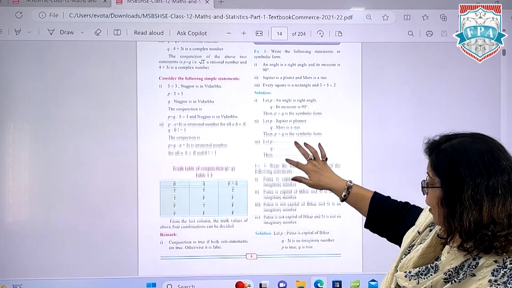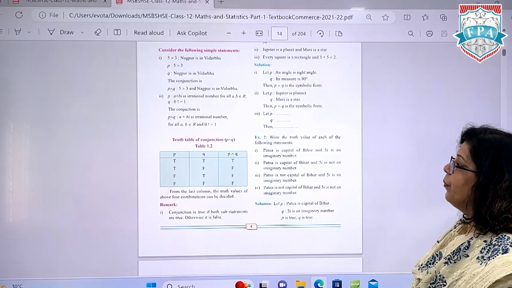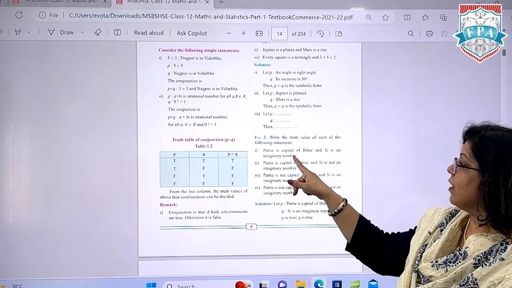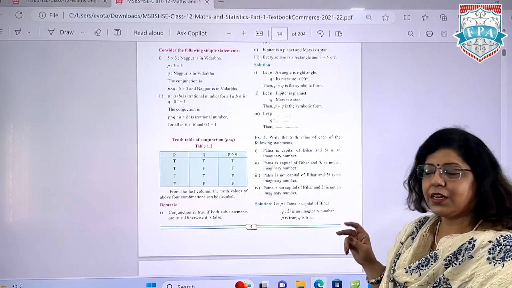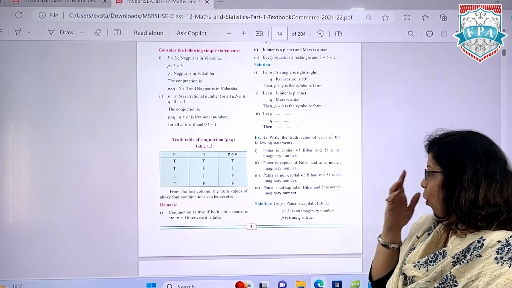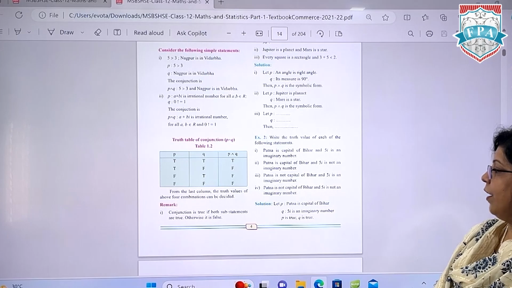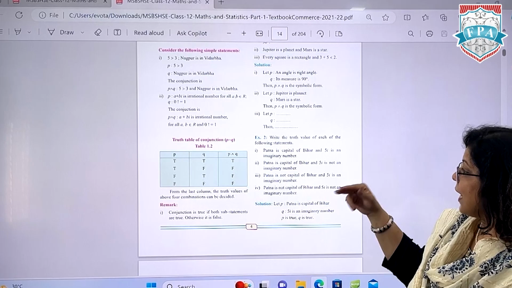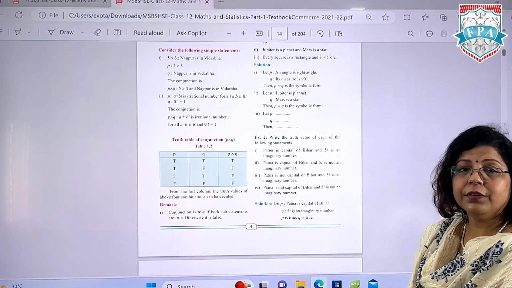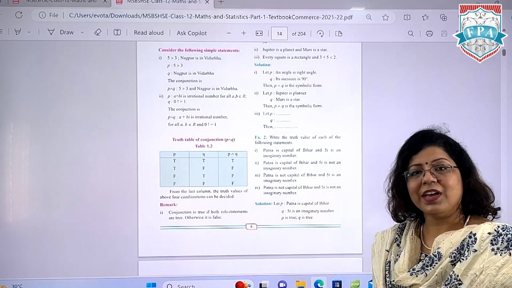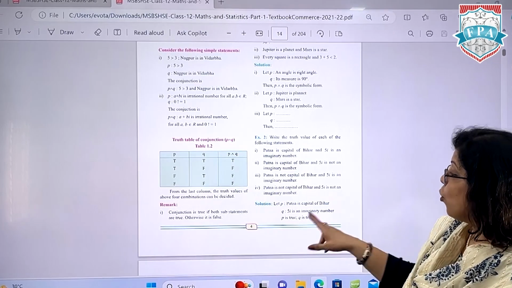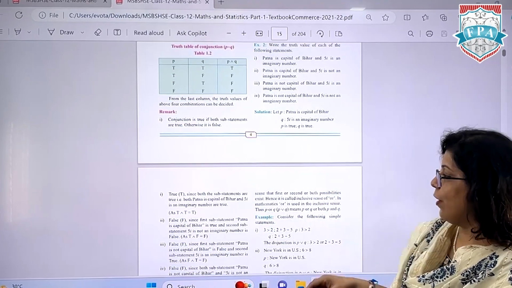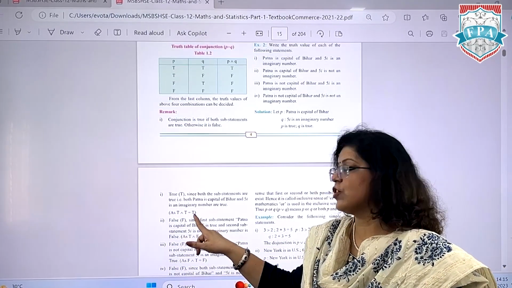Okay, let's see one example. Write the truth value of each of the following statements. Patna is the capital of Bihar and 5i is an imaginary number. Now we all know that Patna is the capital of Bihar, so it has the truth value T. Second, 5i is an imaginary number, which is again true. Now both the statements are true, therefore our conjunction value will come as true and true, which is true.